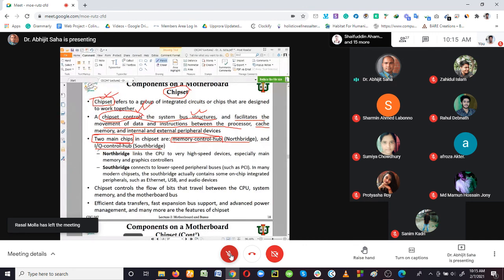And then we have here that IO control hub, and the memory control hub we are talking about.